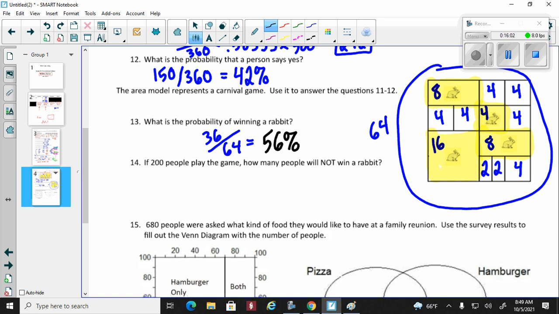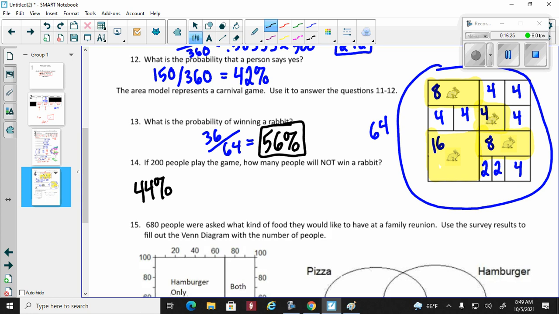Now, question number 14. Remember what I said yesterday, guys: make sure you read the question correctly, because sometimes you're going to give me a percentage when you should give me a number and vice versa. If 200 people play the game, how many people will not win a rabbit? Depending on how observant you are, you can easily say, if 56% win a rabbit, then 44% will not win a rabbit. You can do that, and that would be accurate.